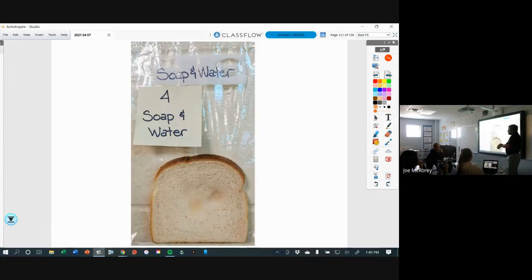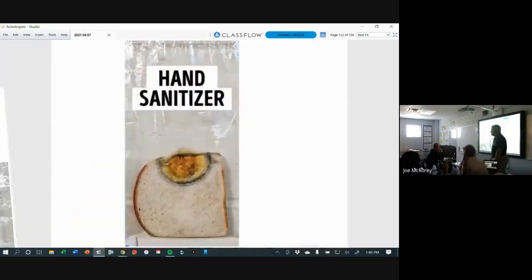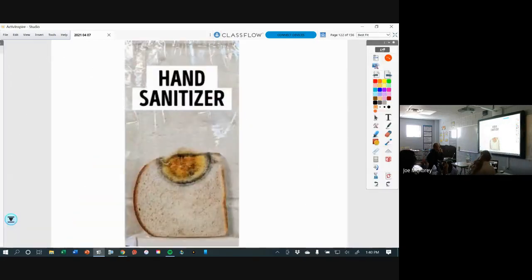Wash his hands with hand sanitizer, make sure they're dry, reach into the bag, grab a piece of bread, put it in a bag. What's it look like? Moldy. But wait a second. This is gonna kill the coronavirus. No, this is gonna make sure everybody's safe, 99.9%. Okay. There's the piece of bread after the person's hands were cleaned using hand sanitizer, grabbing a piece of bread and putting it into another bag for a week.